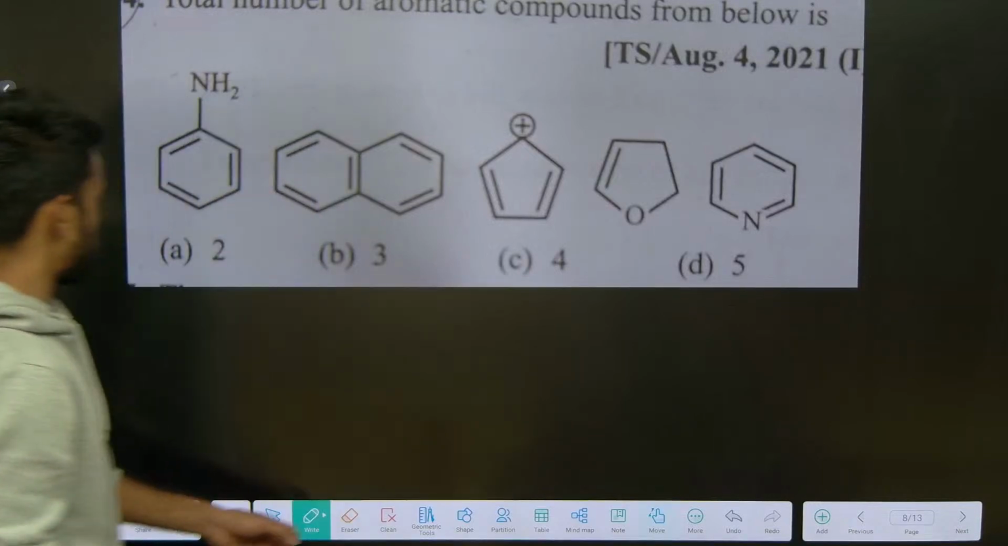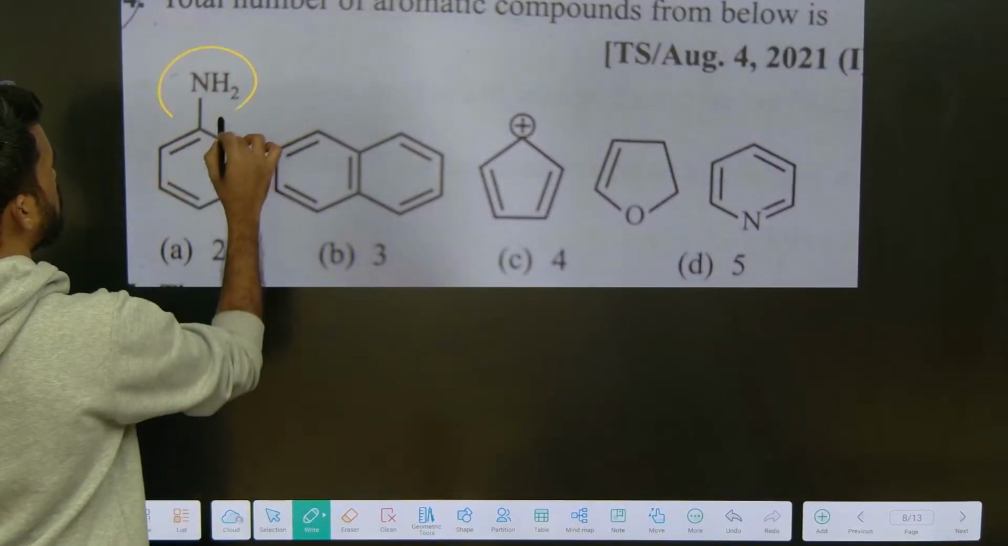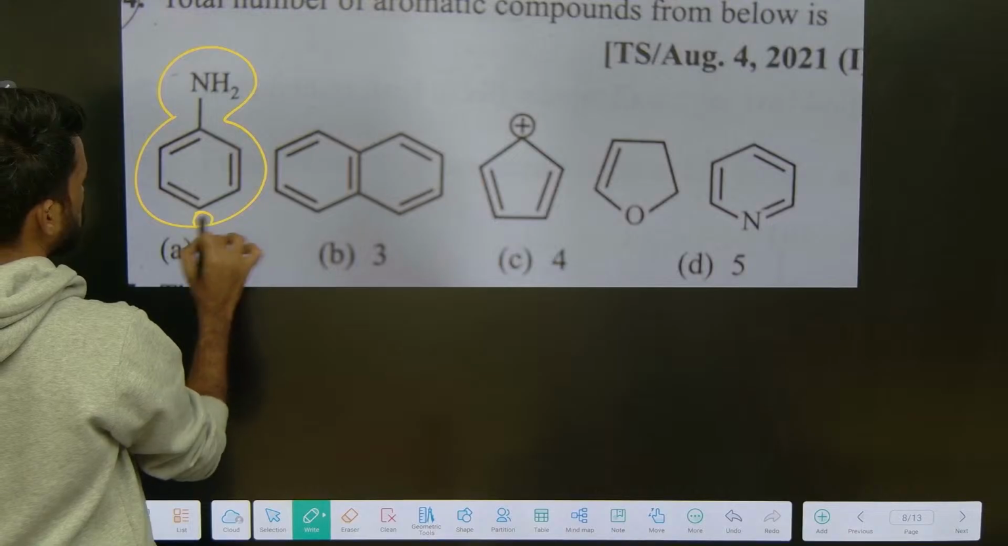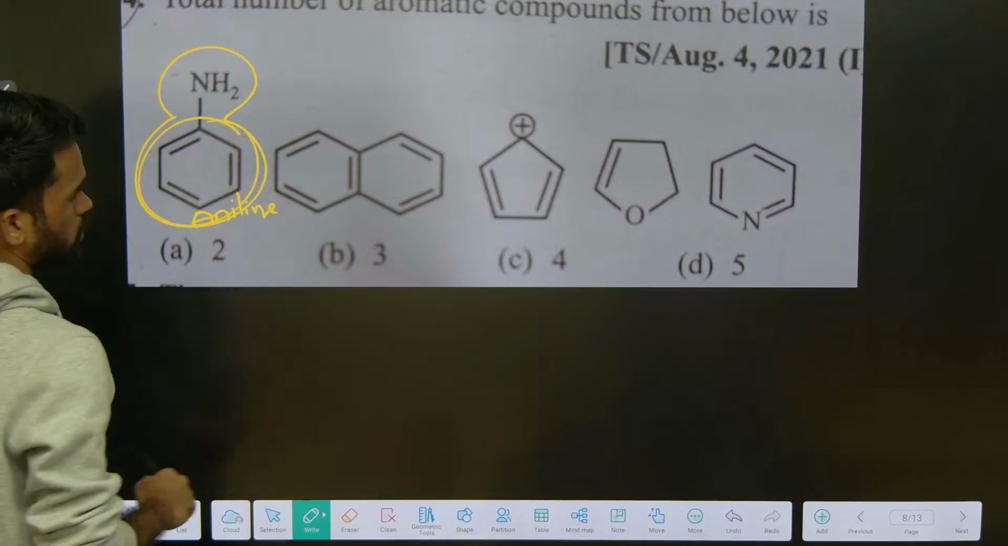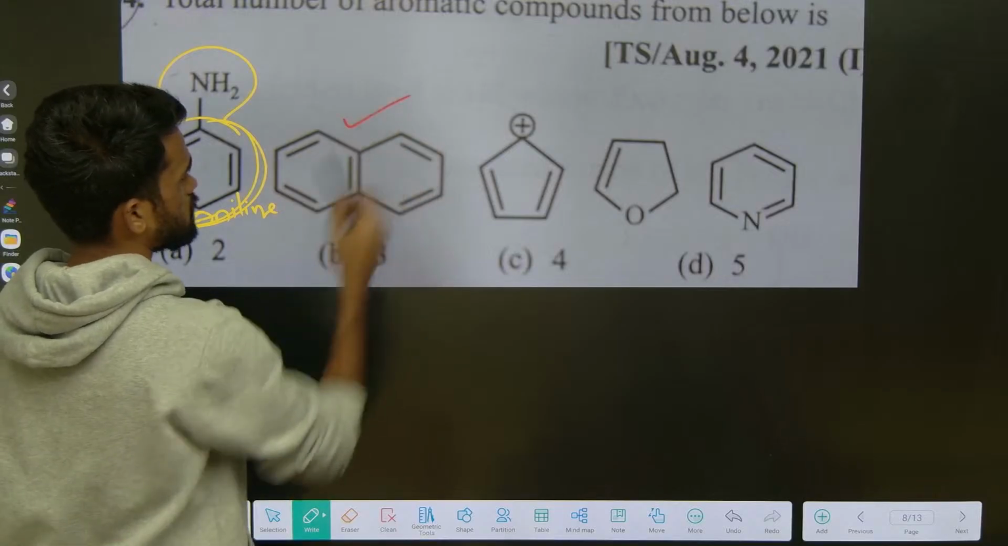So the first one is called aniline. What is the name of this compound? Aniline. So aniline has a benzene ring, so it is aromatic. Now what about this one? Naphthalene. This is also aromatic.